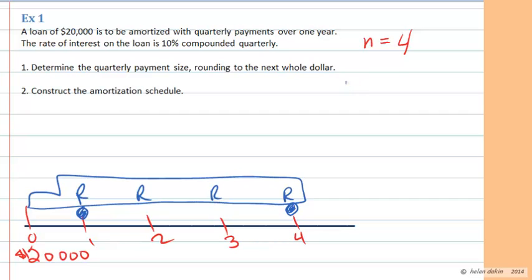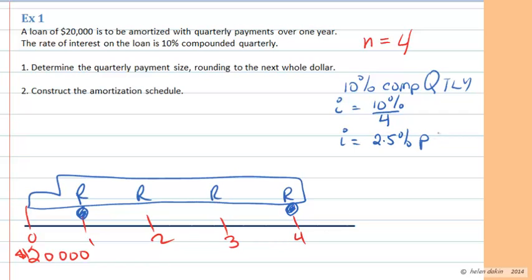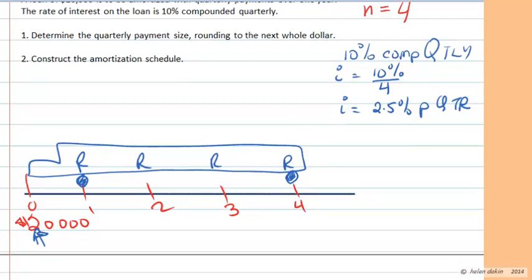The interest rate is 10% compounded quarterly. And so what that means is that the interest rate per period is 10% divided by 4 quarters per year, or the interest rate is actually 2.5% per quarter. And so we have a present value of $20,000. So our focal date is going to be at the front end of this annuity or time diagram.